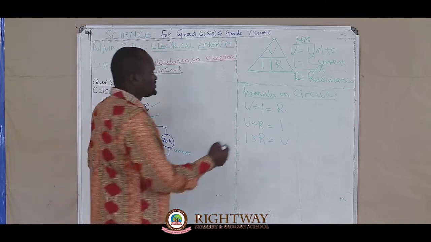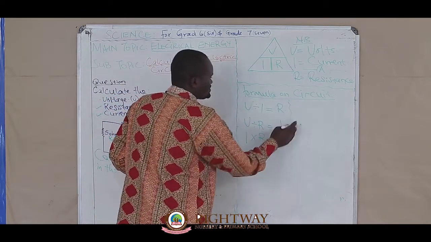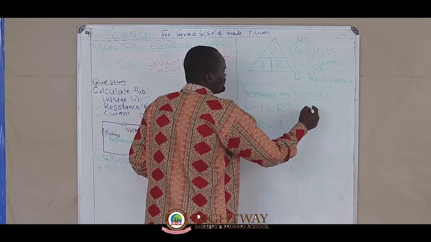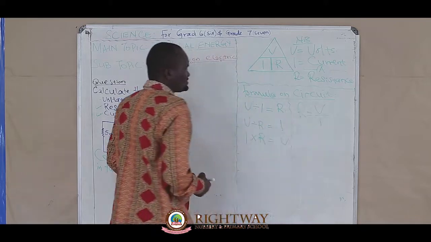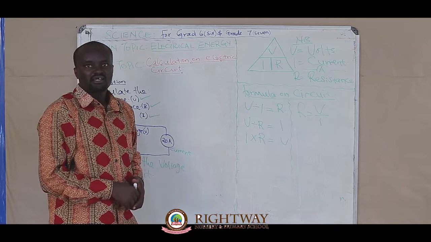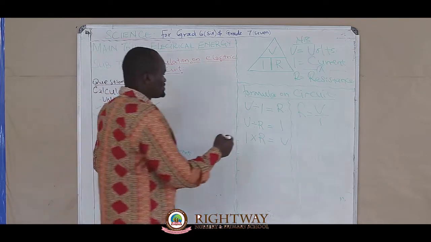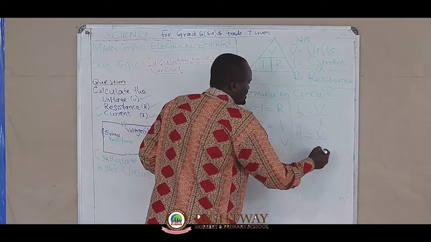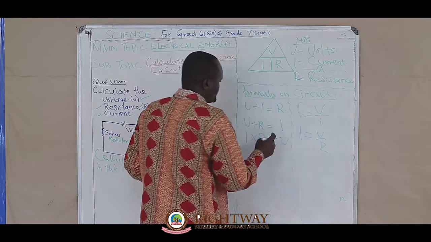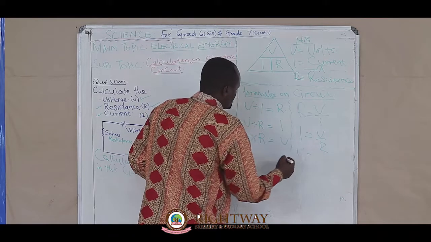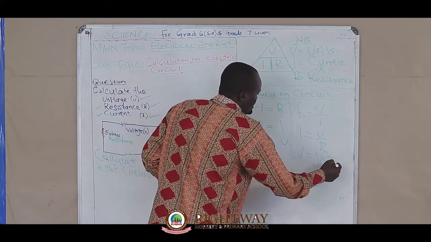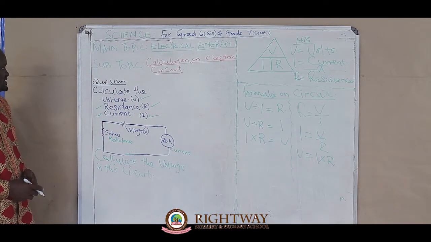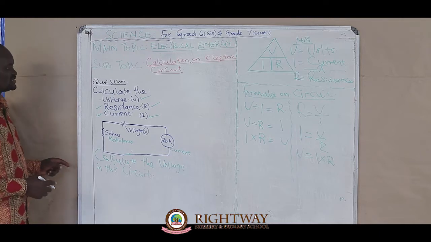In simple calculations, we can say R equals V over I. I equals V over R. And V equals I multiplied by R. Therefore, it is now very simple to calculate voltage here.